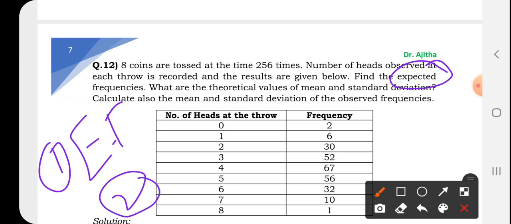सेकंड क्वेश्चन क्या दिया? Theoretical values of mean and standard deviation निकालना है, जो मैंने अभी बताया था. You have to find out the theoretical values of mean and standard deviation. Theoretical values मतलब क्या है? Mean is equal to NP, standard deviation is equal to root over NPQ. बाइनोमियल का जो देखा था, ठीक है ना. Calculate also the mean and standard deviation of observed frequency. ऑब्जर्व्ड फ्रीक्वेंसी मींस व्हाट? जो एक्चुअल आपका फ्रीक्वेंसी है उसका मीन और स्टैंडर्ड डेविएशन.